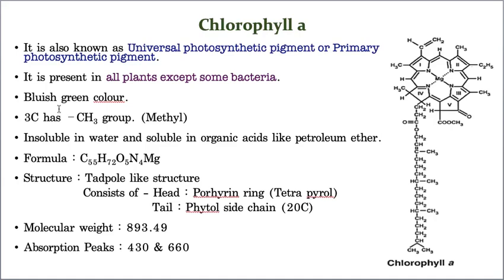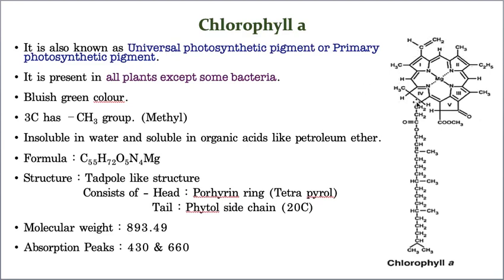Whereas its third carbon, see, this is a structure. This structure consists of, see, this is the porphyrin ring, which is also called the tetrapyrrole ring, which is called the head. See this portion, you please follow the arrow mark, then you will understand.